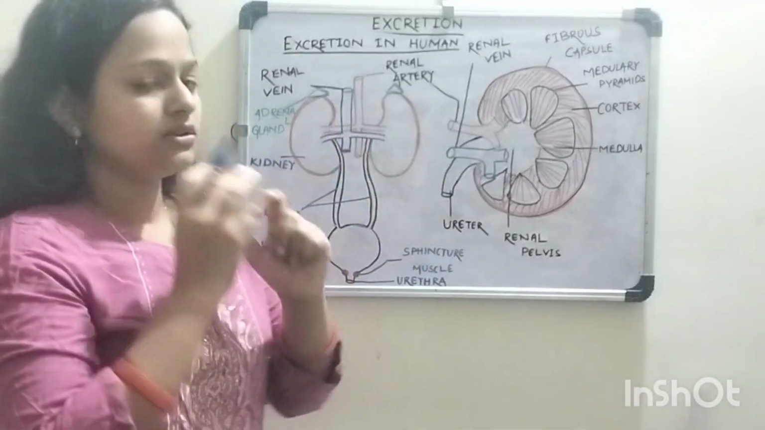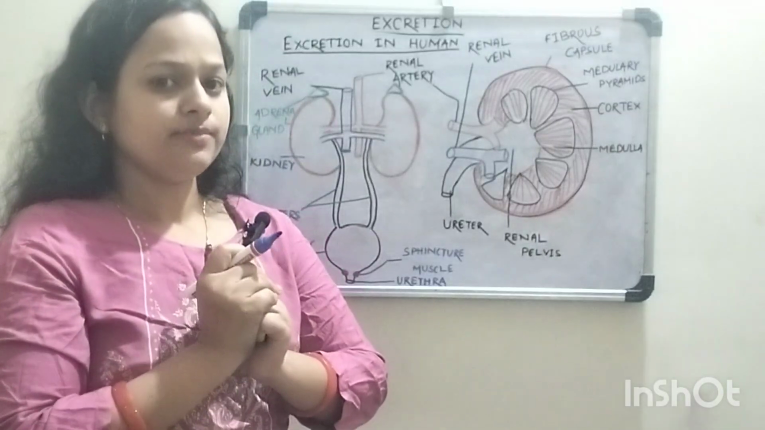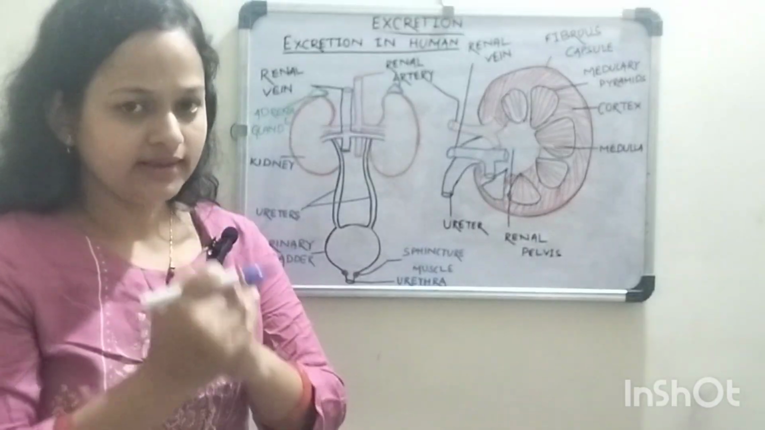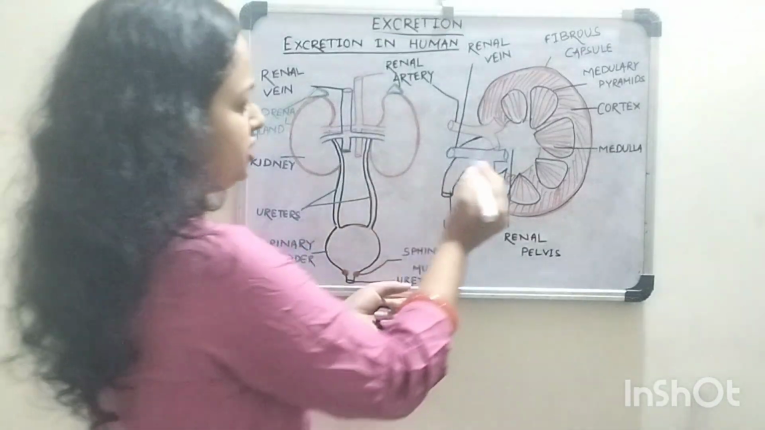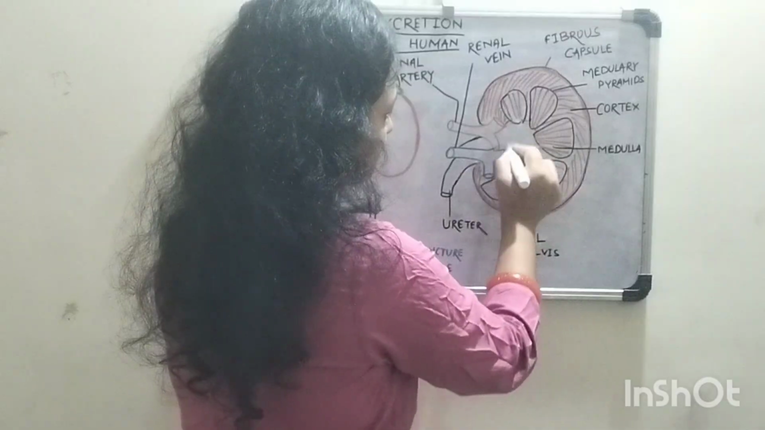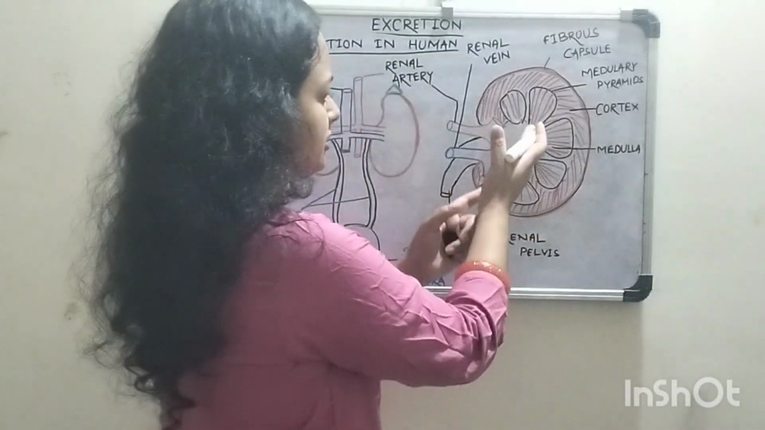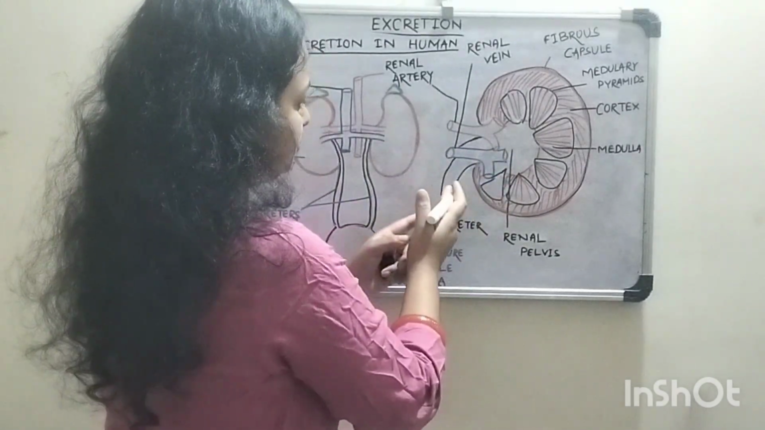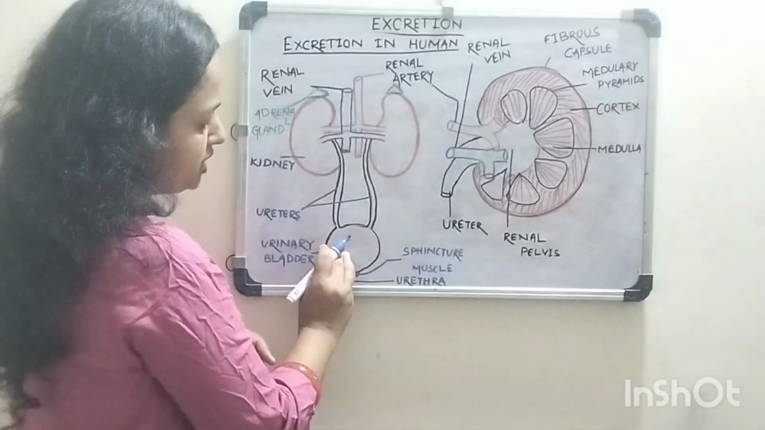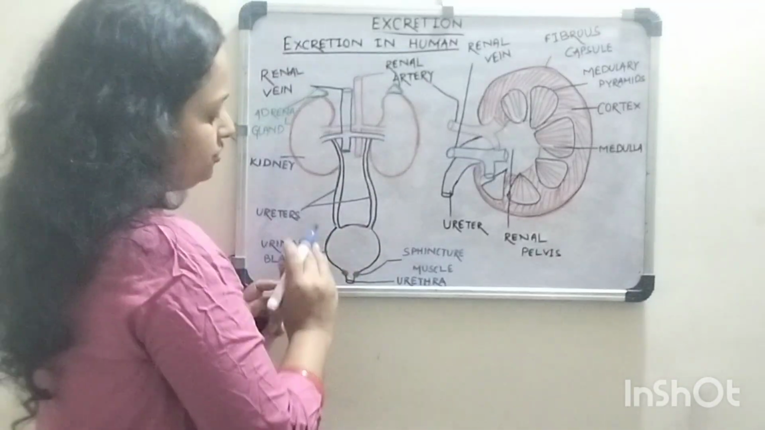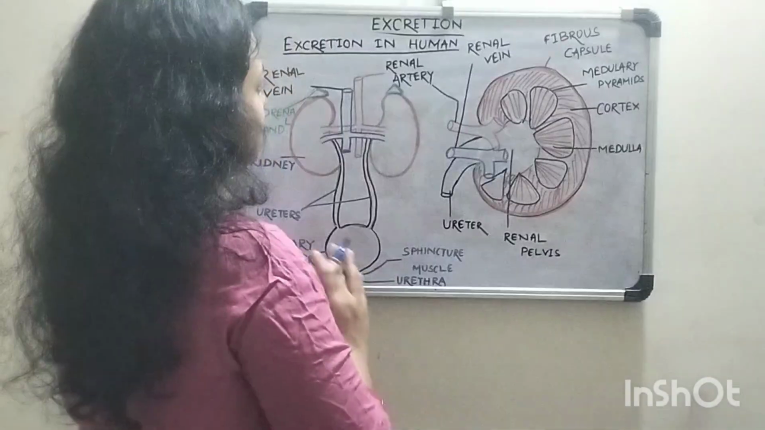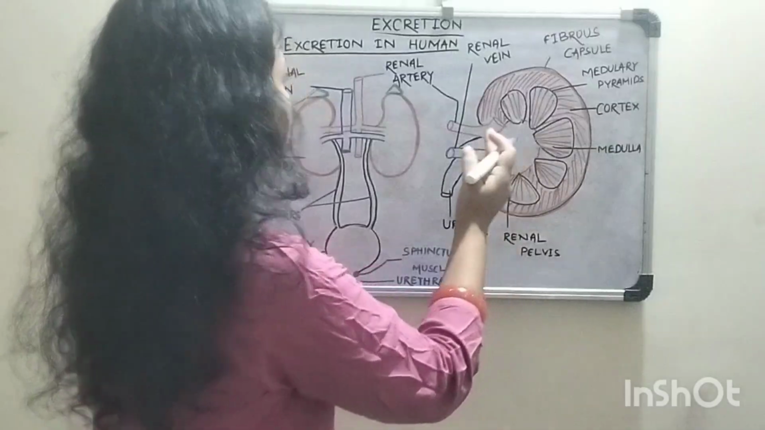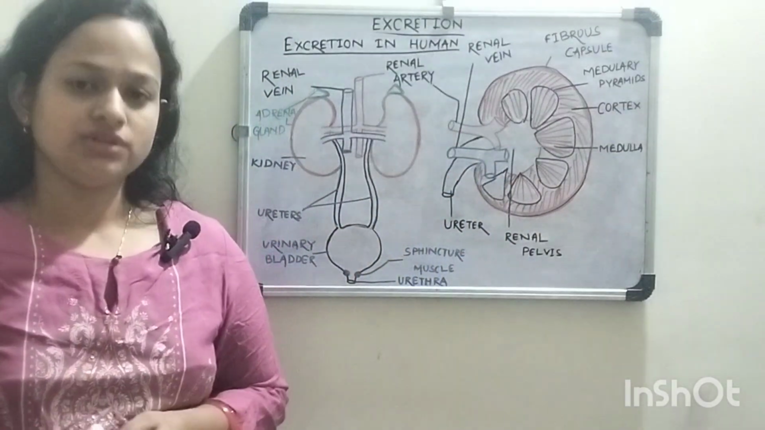which aggregate and form a large duct, that is the duct of Bellini, and this duct of Bellini releases the urine into the renal pelvis. This is the renal pelvis. And this renal pelvis then transports the urine into the ureter, and through this ureter, the urine comes to the urinary bladder, and from the urinary bladder it goes to the urethra. So these were the anatomy of the external structure and the internal structure of the kidney in humans.